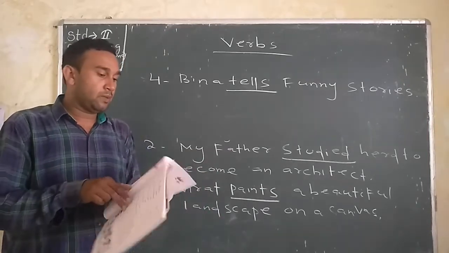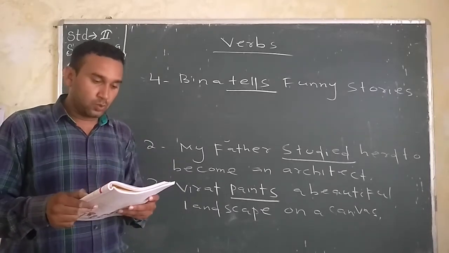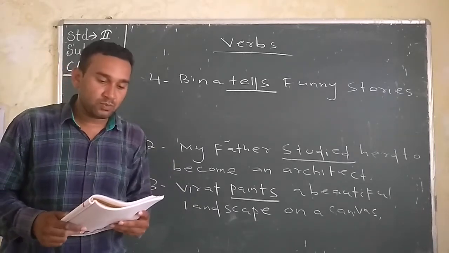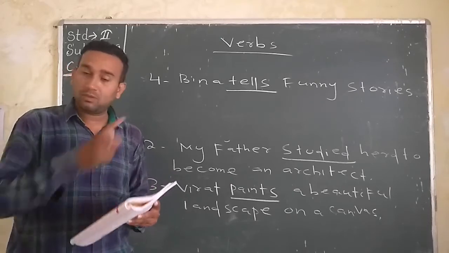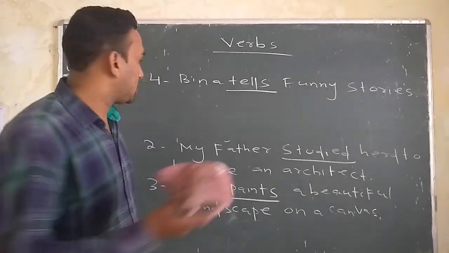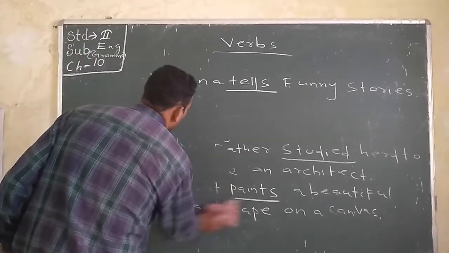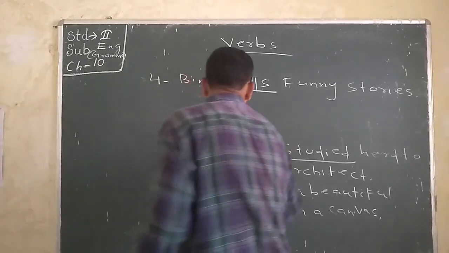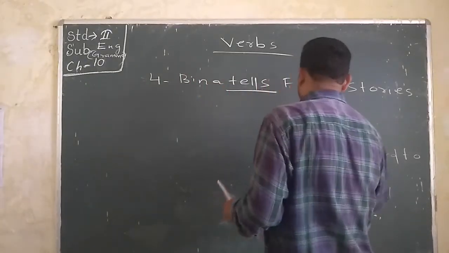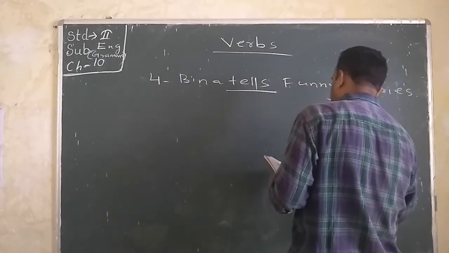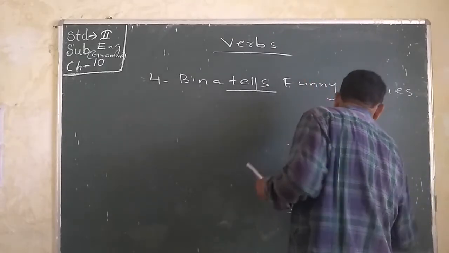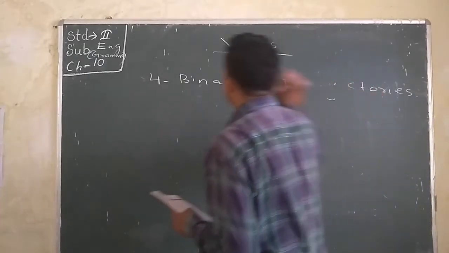Then next, match the columns to make sentences. One has been done for you. Okay, page number 64. So we do match the columns to make sentences. One has been done for you. Page number 64.